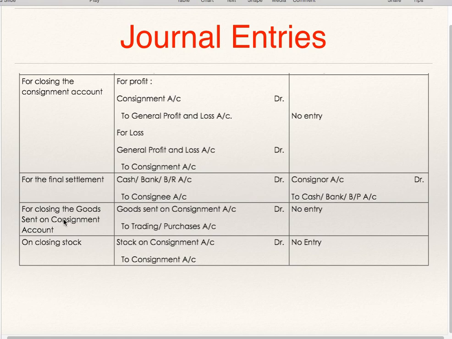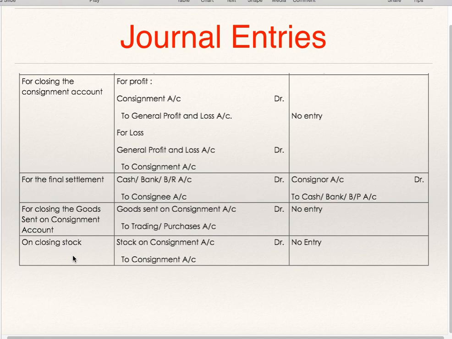For closing the goods sent on consignment account, sometimes the consignor prepares a goods sent on consignment account. It is to be closed by transferring it to either trading account or purchases account. Goods sent on consignment account debit to trading or purchases account. The consignee is not supposed to pass any entry in his books.